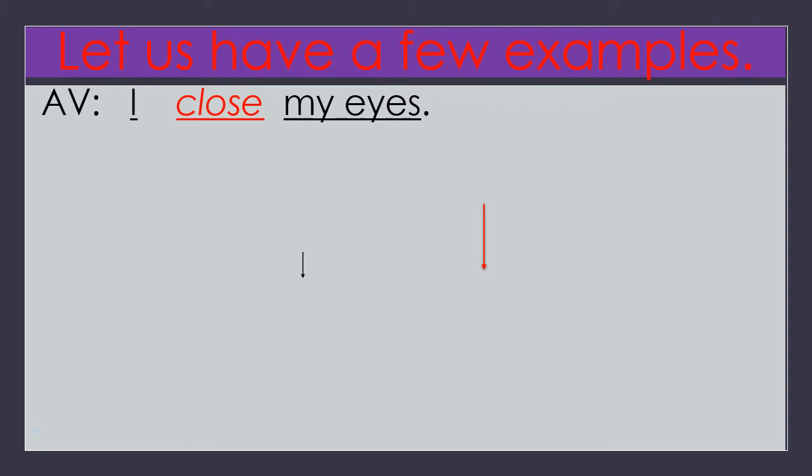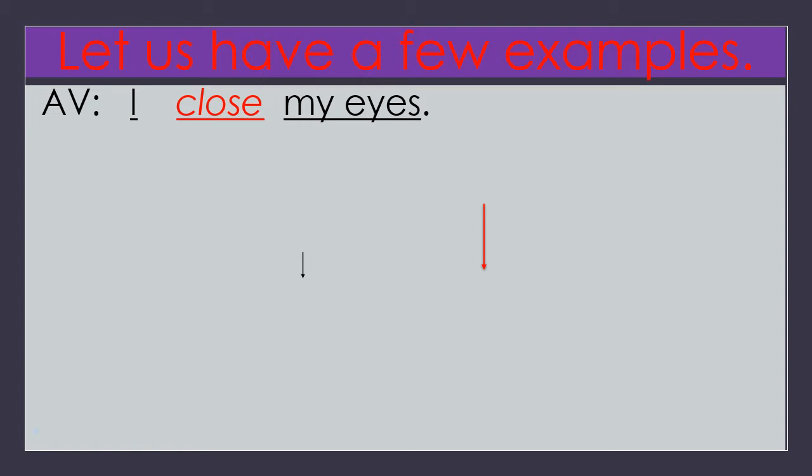Now, children, we will have some examples. With the help of these examples, we can understand easily. See, one sentence is given here in active voice. AV means active voice. What's that sentence? I close my eyes.